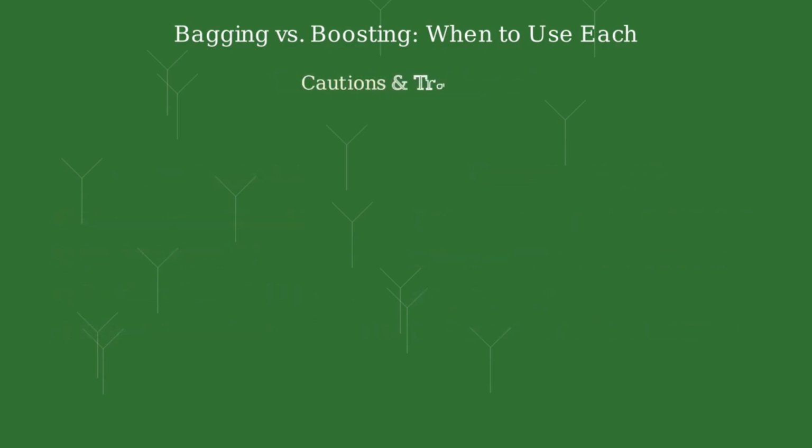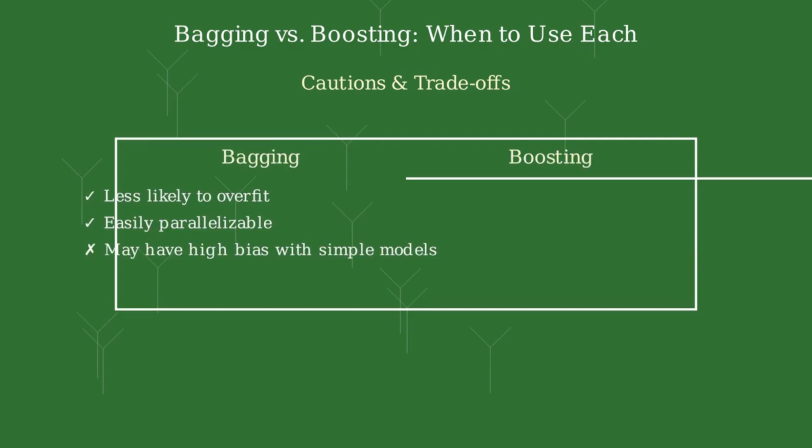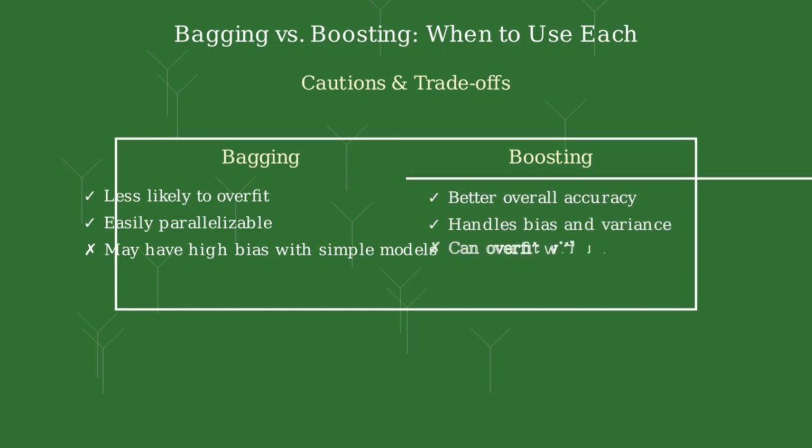Let's consider some important trade-offs between bagging and boosting. Bagging is less likely to overfit and can be easily parallelized, but may have high bias if base models are too simple. Boosting typically achieves better overall accuracy and handles both bias and variance, but can overfit with noisy data.